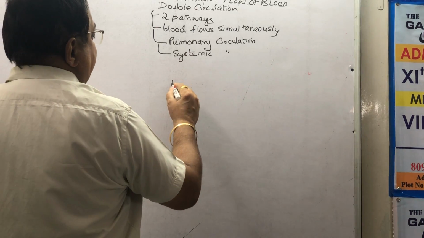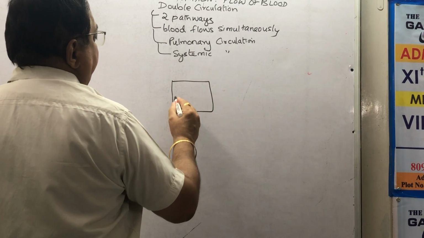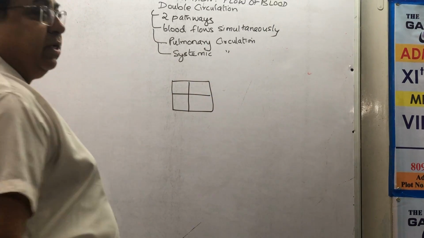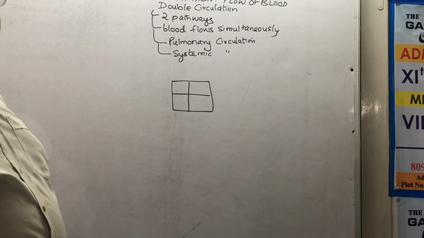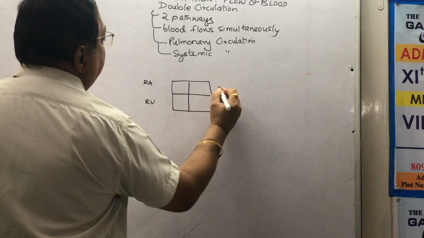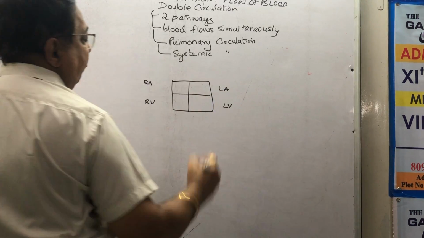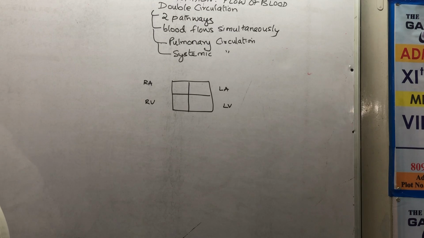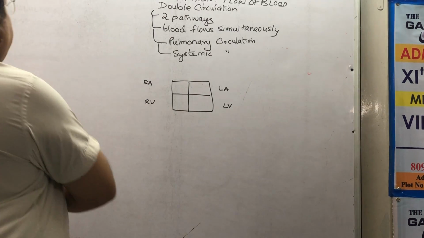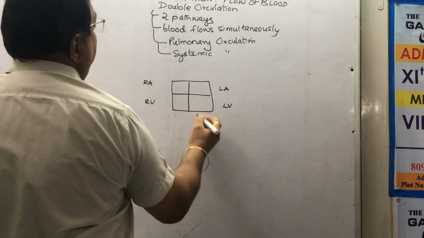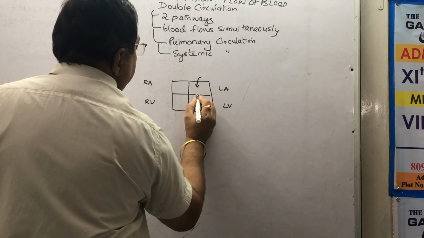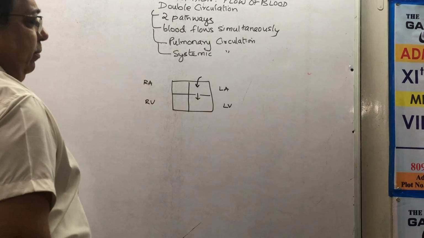For the diagram purpose, I will use a square box or rectangle with 4 chambers. You can draw the same, but I do not want to waste the time. This is easy to remember. So this is my right auricle, this is my right ventricle, this is my left auricle, this is my left ventricle. First, blood comes into the left auricle. From the left auricle, it enters the left ventricle.